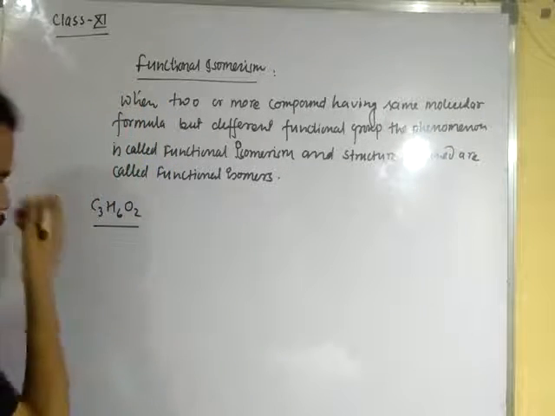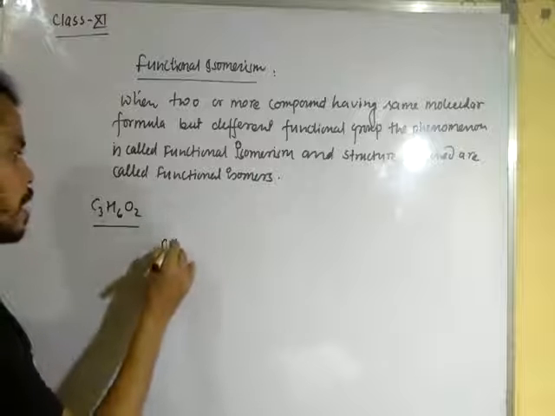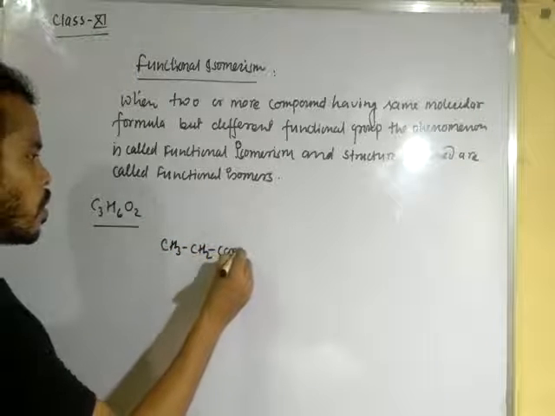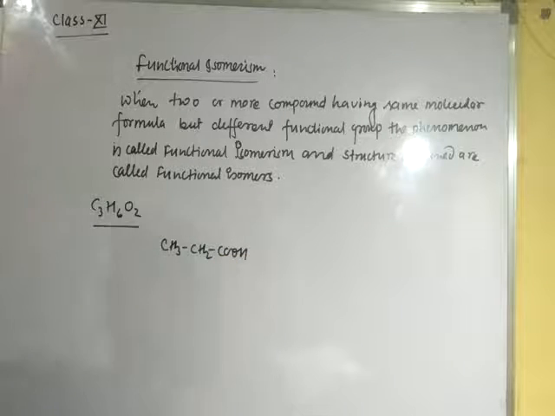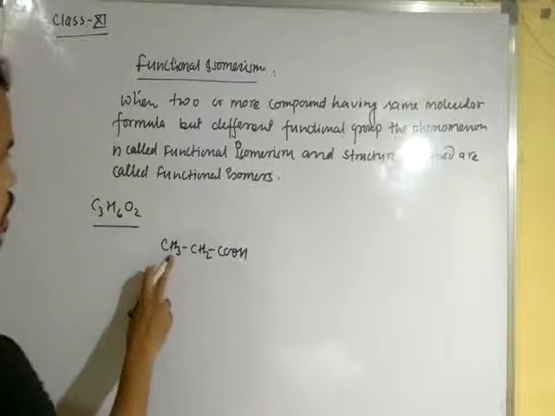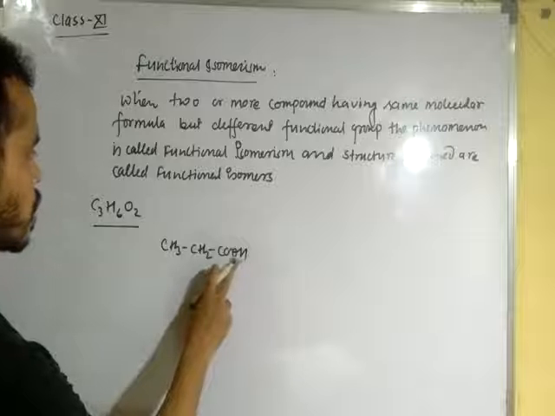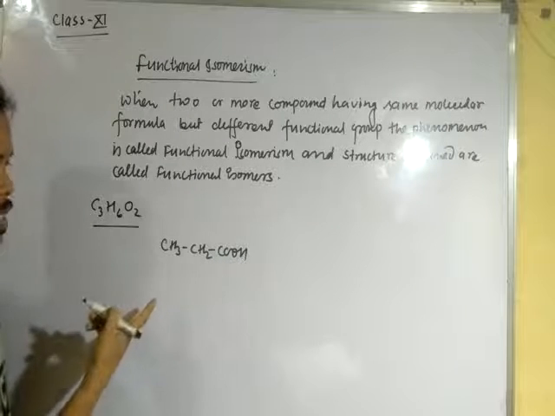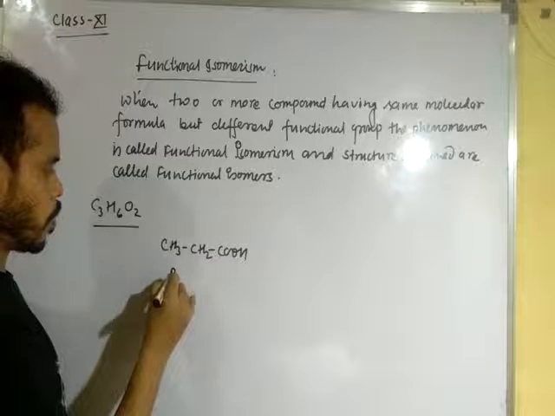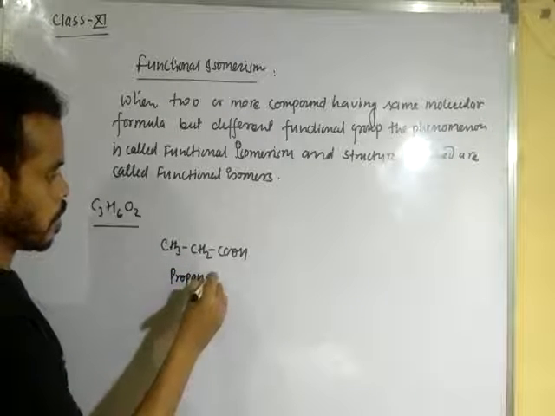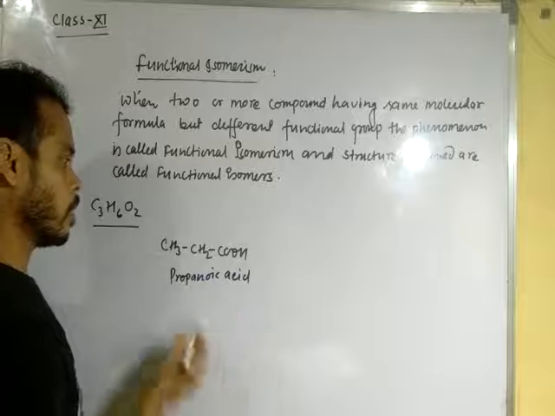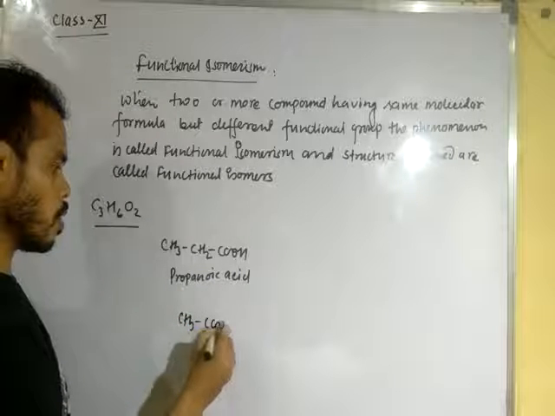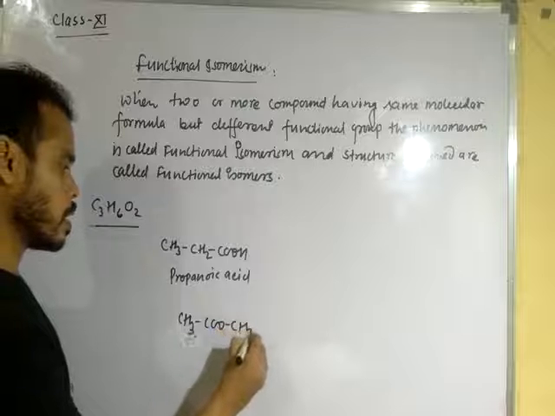We can see after rearranging, suppose CH3CH2COOH. I think this is a balanced formula: 6 hydrogen, 2 oxygen, 3 carbon. The name of this compound is propanoic acid. But we can also find CH3COOCH3.